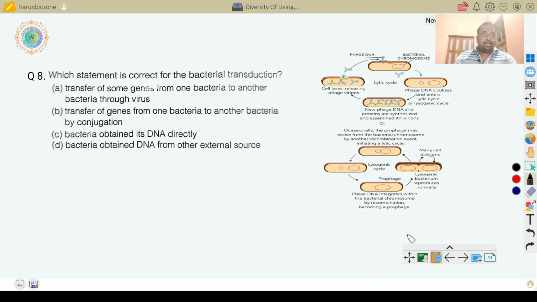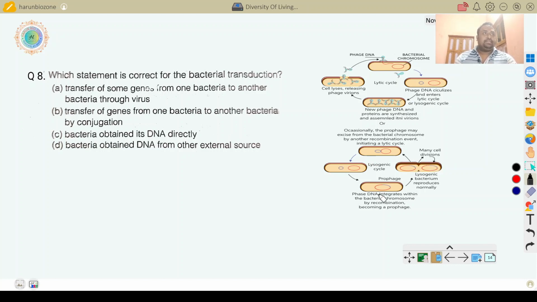But the lysogenic cycle occurs when unfavorable conditions for the virus are present in the environment. Like here, the bacteriophage attacks the bacteria, and the viral genome is inserted into the bacterial genome. The viral genome nicks the bacterial DNA and attaches to it.